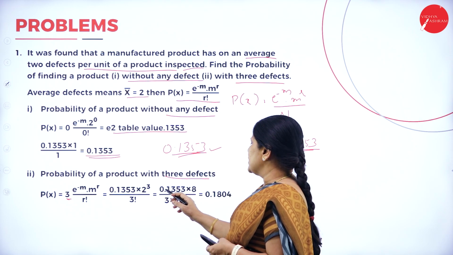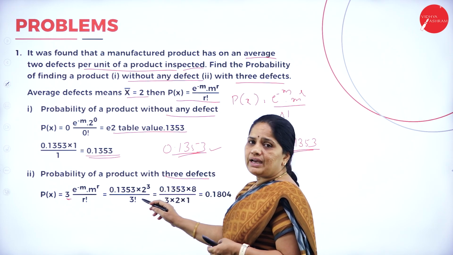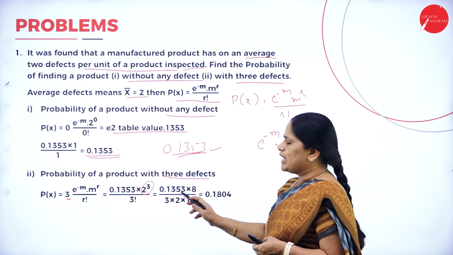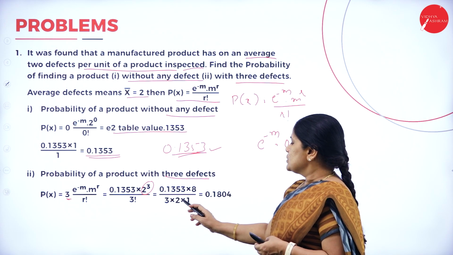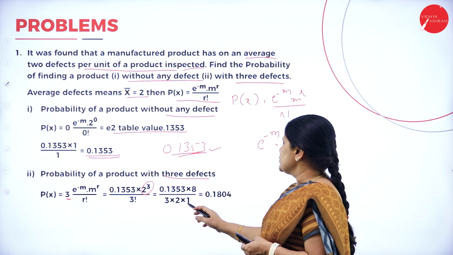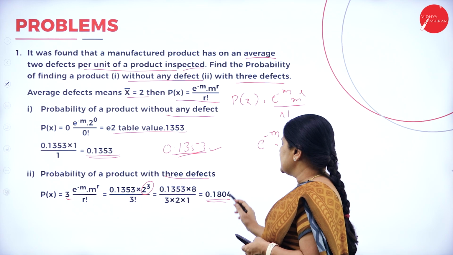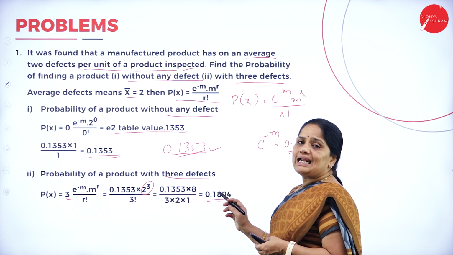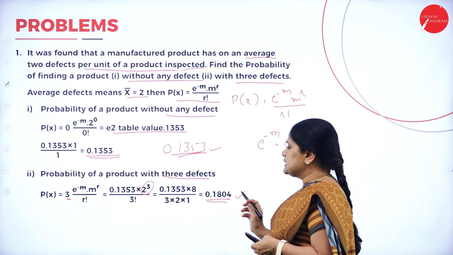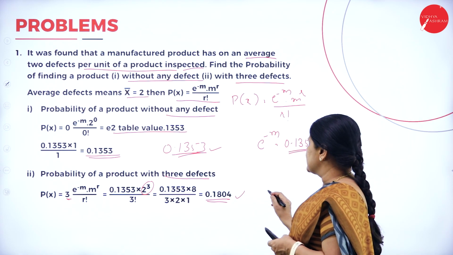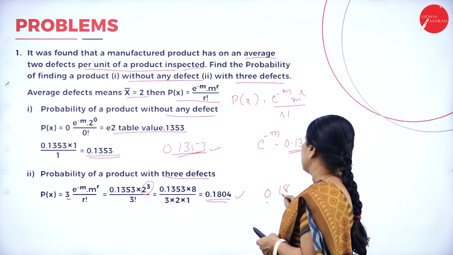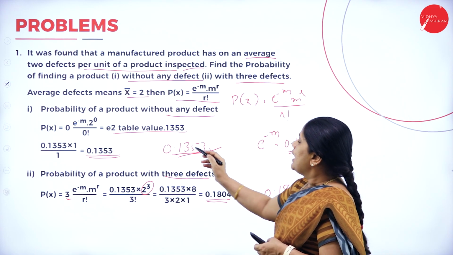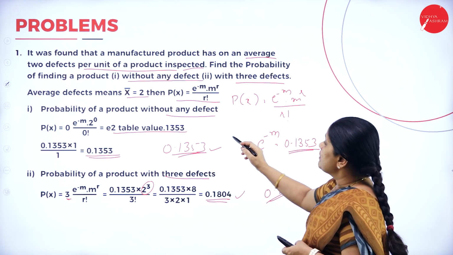So, this will be equal to, when I write the value of 2 cube, it comes up to 8. So, 0.1353 into 8, divided by 3 into 2 into 1. When I simplify this, I get 0.1804. So, the chance of a product with 3 defects is 0.18.